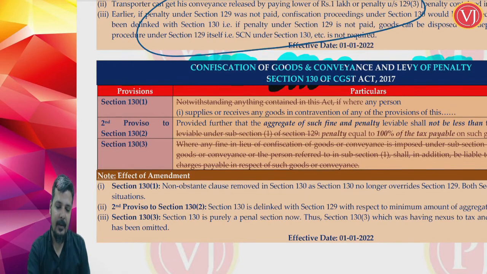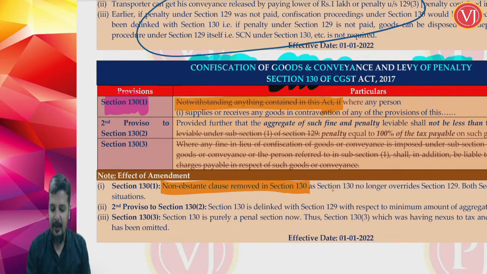Section 130 initially started with "notwithstanding anything contained in this Act". Now this, which was there in section 130 subsection 1, is removed. Why is it removed? Because this non-obstante clause is removed since section 130 no longer overrides 129.